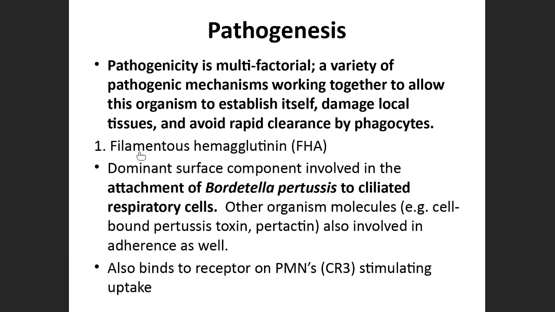Mainly it helps in attachment of the organism. Not only FHA, apart from this, there are a few other structures which also help in the attachment of bacteria to the host cells. Those structures are pertussis toxin, pertactin, and many others.